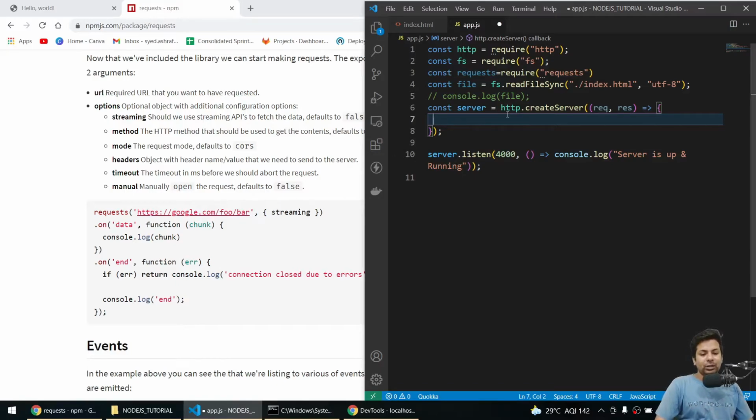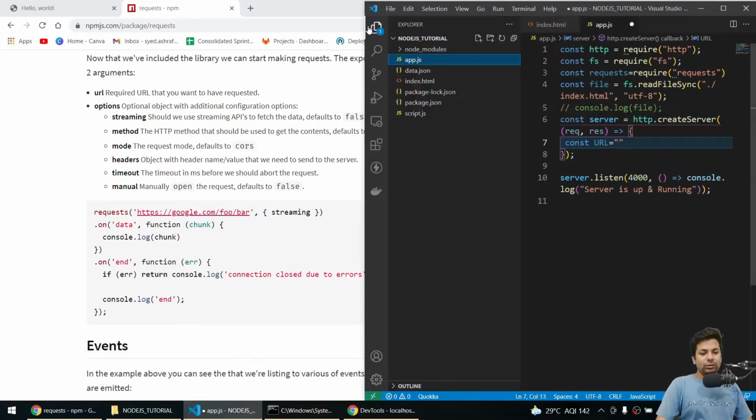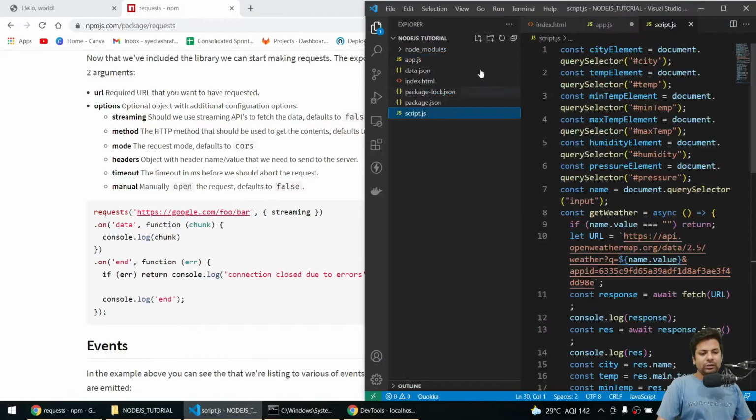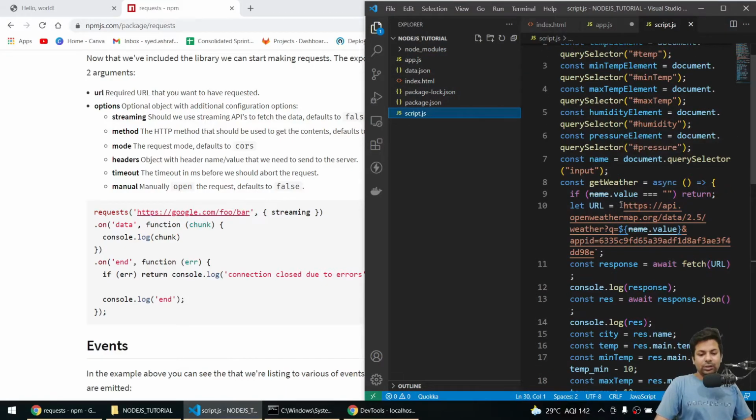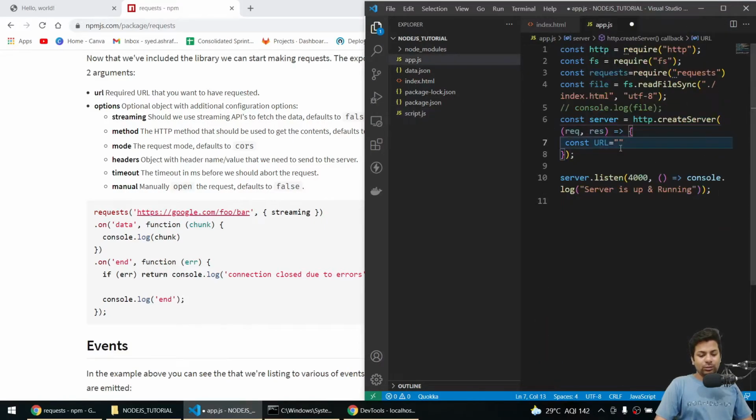Firstly I'll give the URL here, so I'll say const url, and I'll copy the URL from script.js.